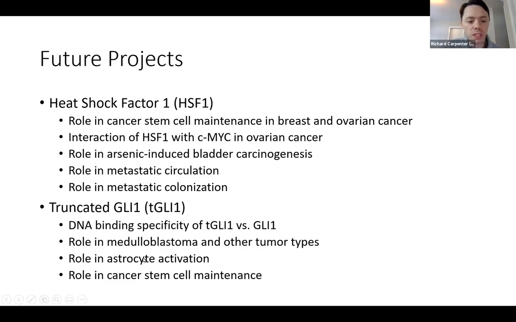We also know that TGLI1-expressing CNS tumors can induce activation of astrocytes, and so we want to study exactly how that happens. We also know that TGLI1 promotes the cancer stem cell phenotype, and understanding the mechanisms for that is also of interest to us.